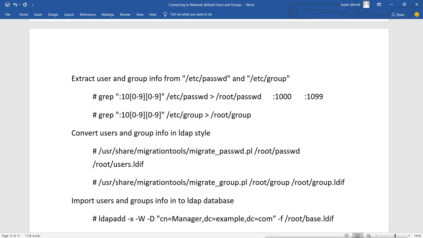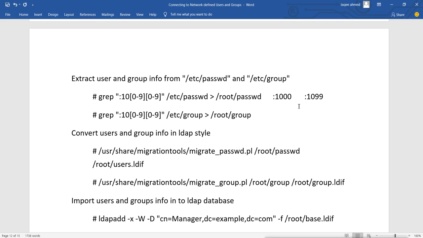Remember, when we add normal users, their UIDs and GIDs start from 1000 and go up to 60,000. So 99 is enough. If you want more, you can add more.